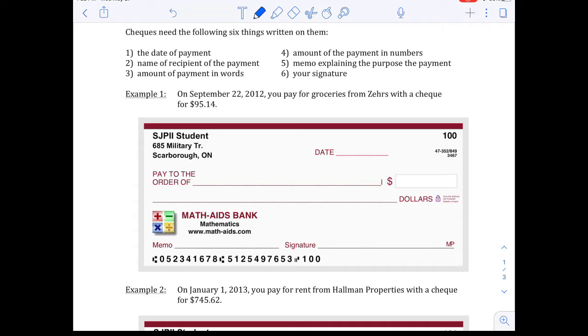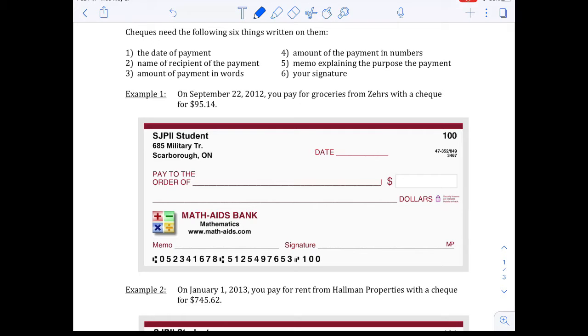Checks need the following 6 things written on them. They need the date that the payment will be made, the name of the recipient, that's the person who you're paying, the amount of the payment in words, so we're going to have to write out the number that we're transferring over, the amount of payment in numbers as well, a memo explaining the purpose of the payment, so right at the bottom, you might say for rent or something like that, and then finally, your signature at the end.